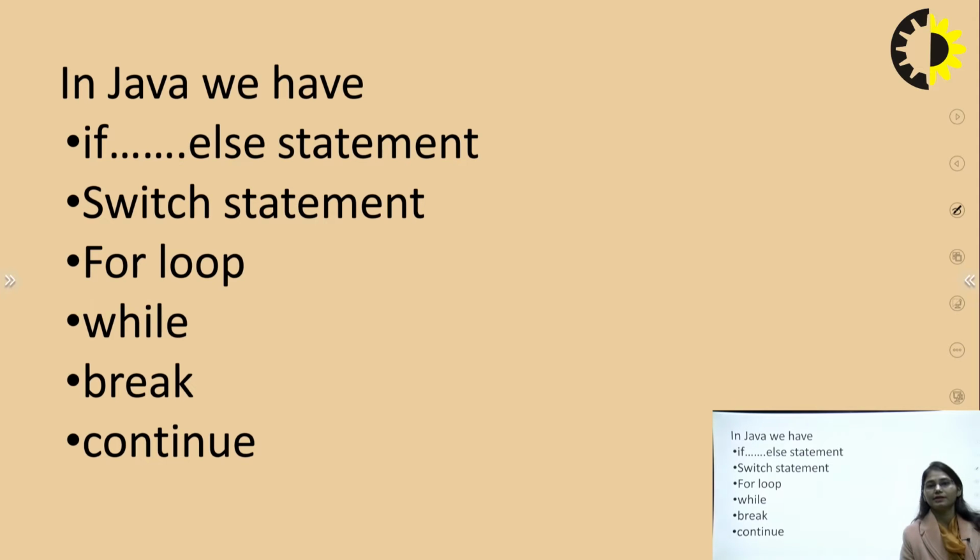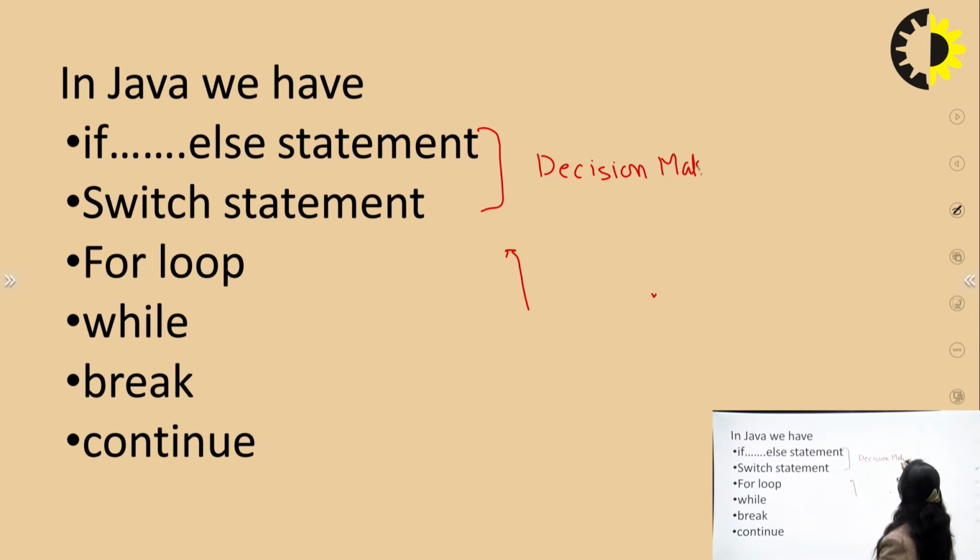Next, in Java we have the if-else statement, switch statement, for, while, and break and continue. The if-else and switch statements are categorized as decision making statements. These statements are called decision making because they execute based on some decision.